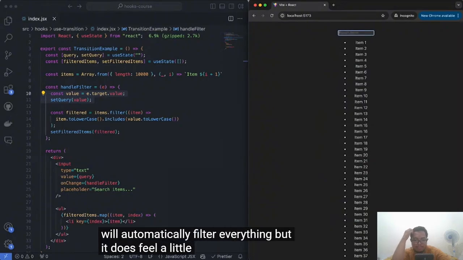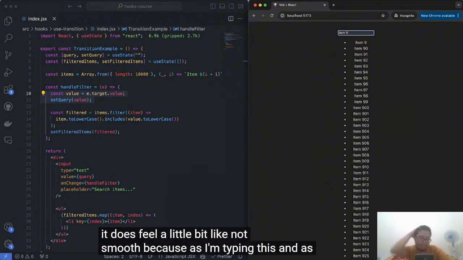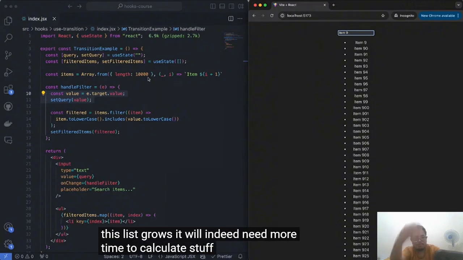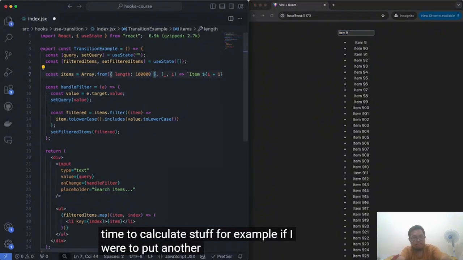But it does feel a little bit not smooth because as I'm typing this and as this list grows, it will indeed need more time to calculate stuff. For example, if I were to put another 0 over here.